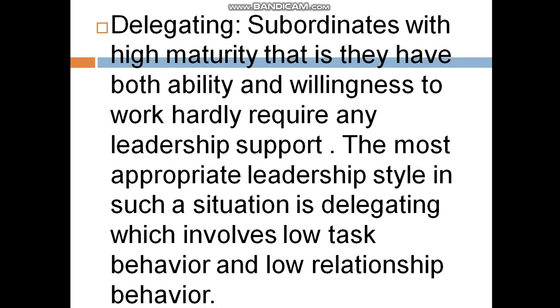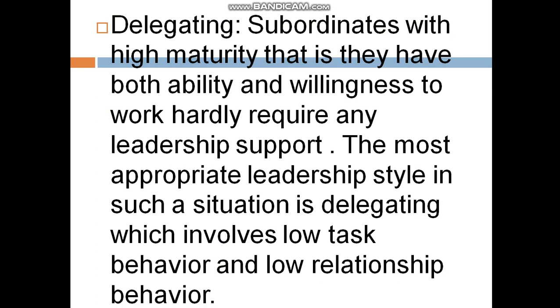High maturity means they have both the ability and the willingness to do the work. This type of subordinates does not require any leadership support. They need no leadership support.